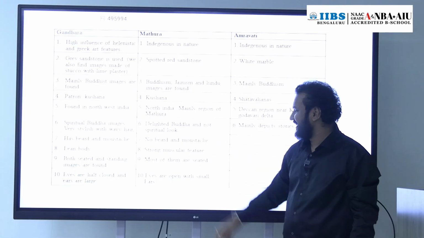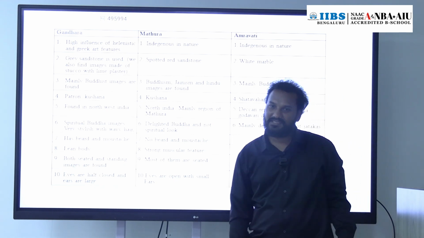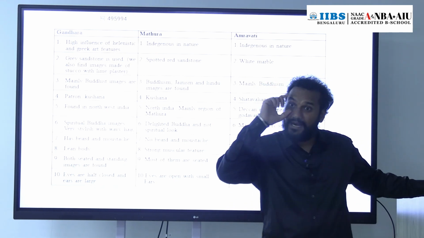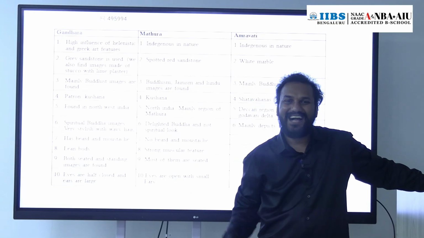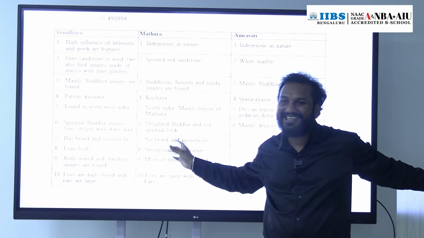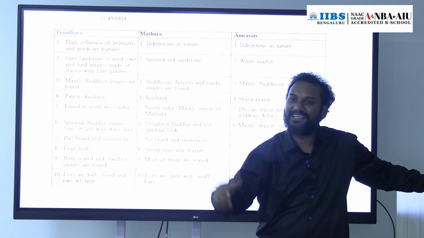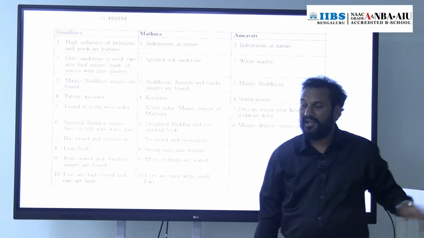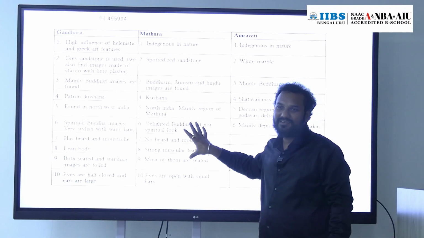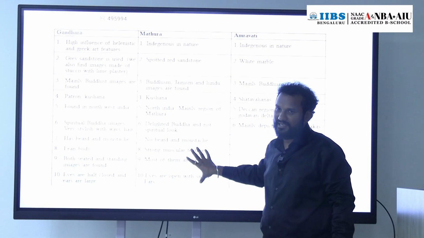Most of the Buddhas are in seated position, eyes widely open, and ears small and normal, not enlarged like in the Gandhara school of art. So this is about the depiction of the Buddhas in the Mathura school of art.